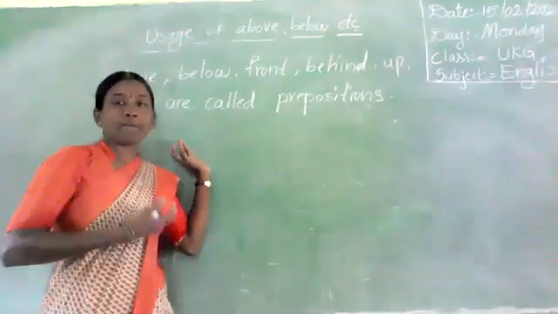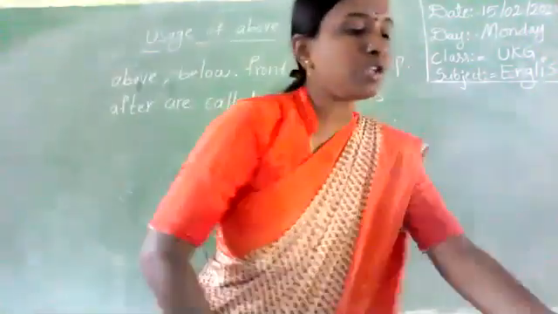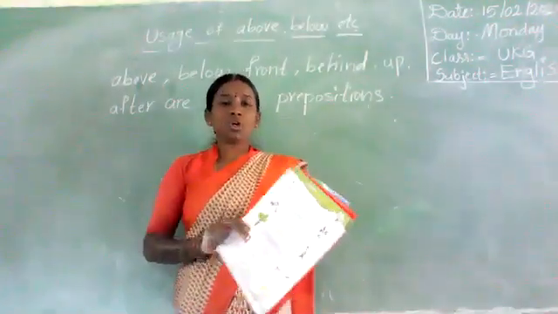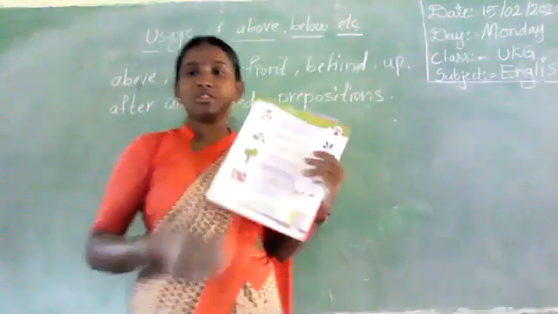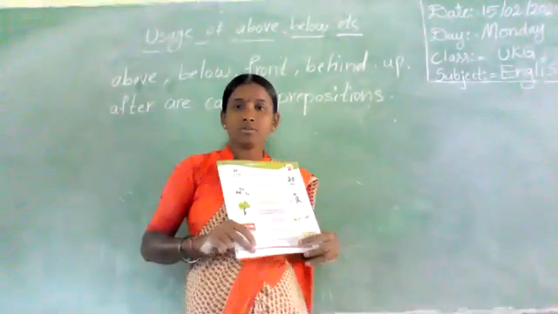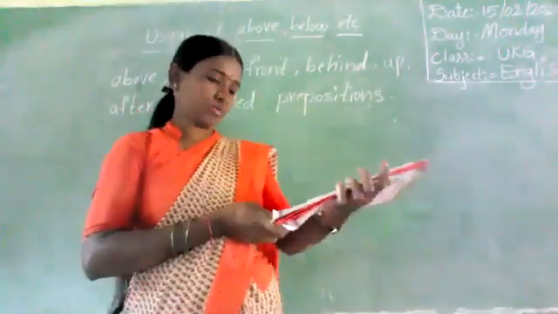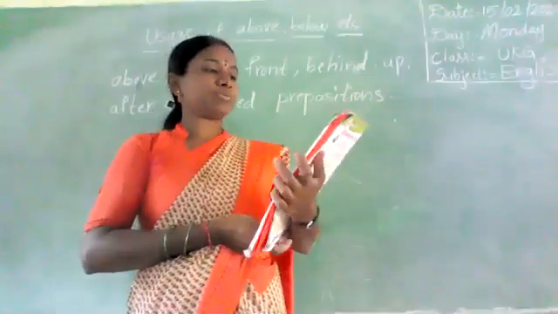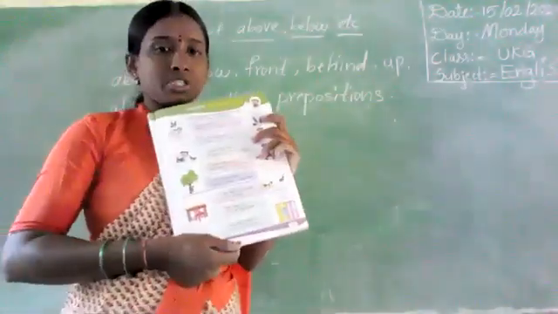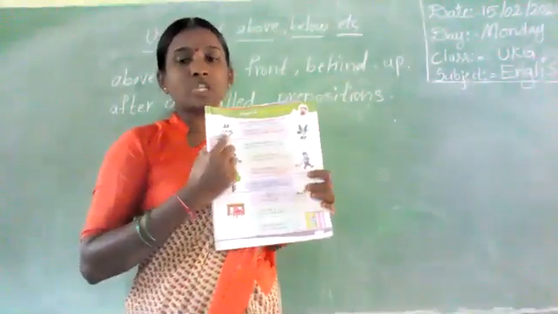For example, I am a cow. Children, can you see the picture here? Take your English textbook, all of you. Turn to page number 17. Above, below, front, behind, up, after are called prepositions. See here. See the picture.